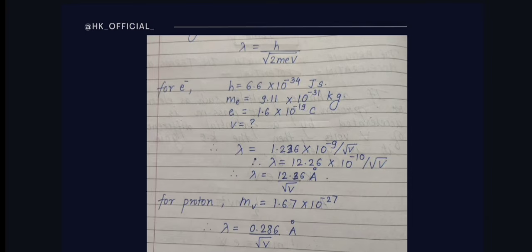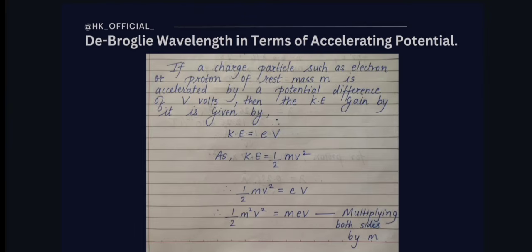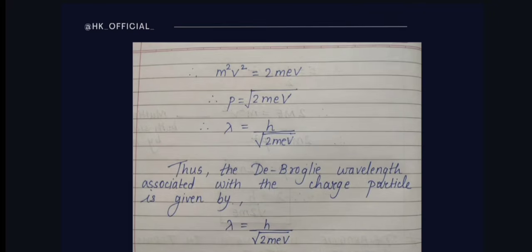So I hope you understood. What we did, we simply wrote kinetic energy is equal to E into V. Here capital V is voltage. I am focusing on this because we make mistakes in small things only. Then equating this E into V to half mv square, that is our basic formula of kinetic energy, and by rearranging and multiplying both the sides by m,